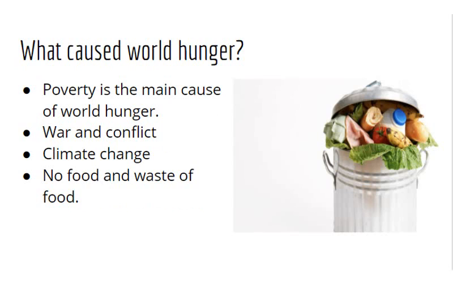Another big cause of world hunger is food waste. Food waste is a big part of world hunger because people that have the money to afford food tend to waste more food. People don't need to waste, they can give it to shelters or save it. It's way better than wasting it.